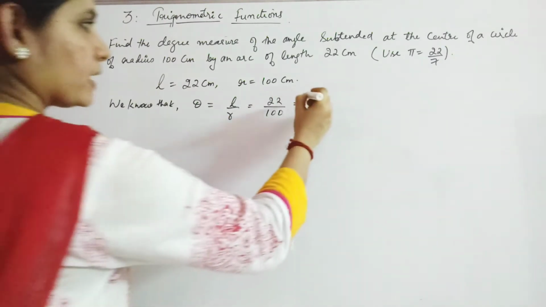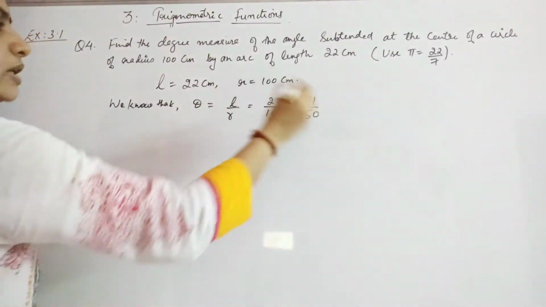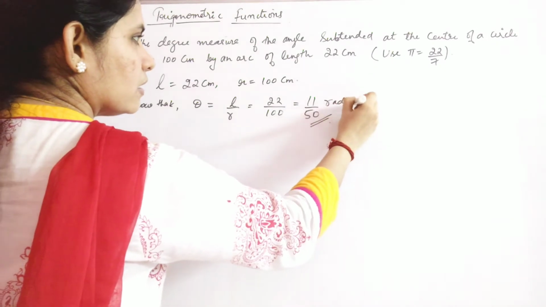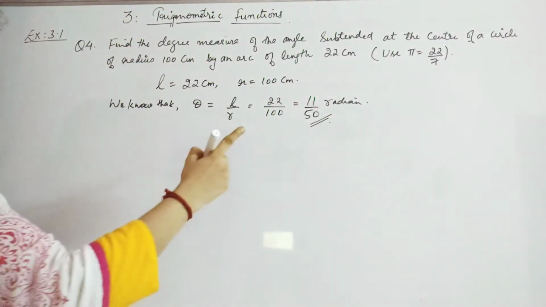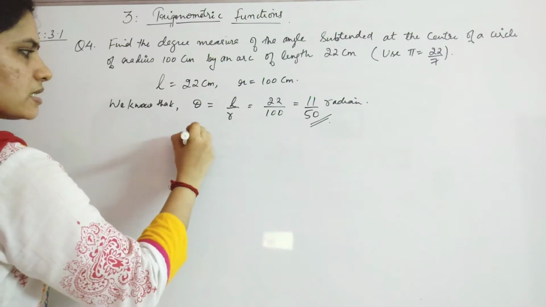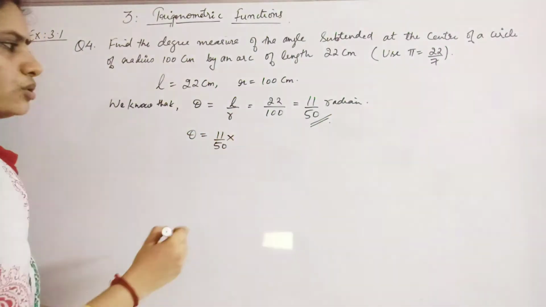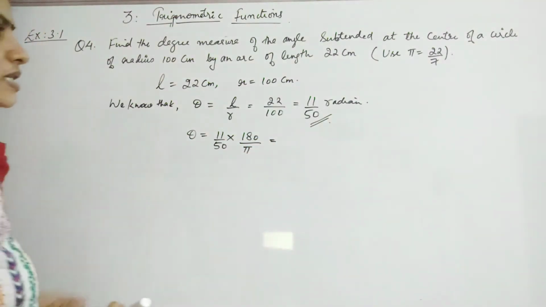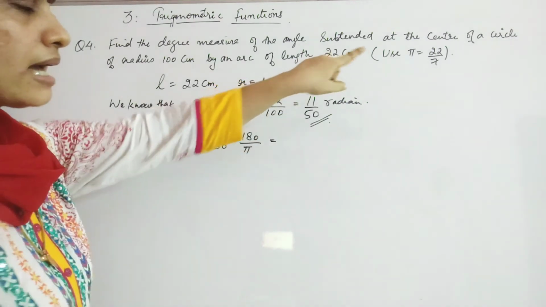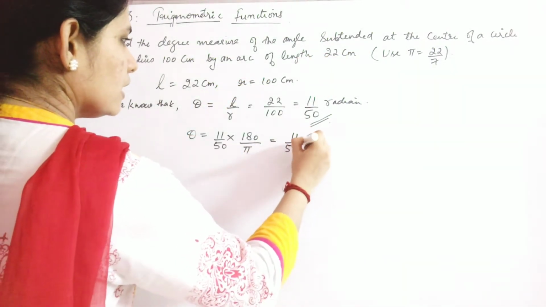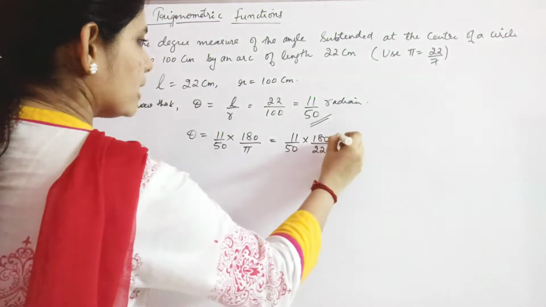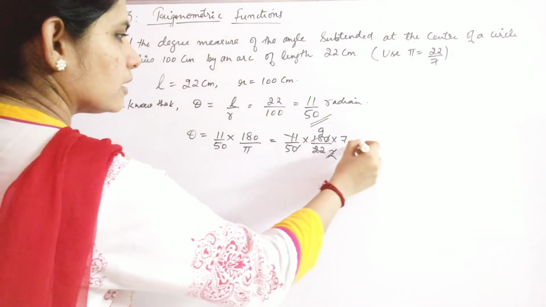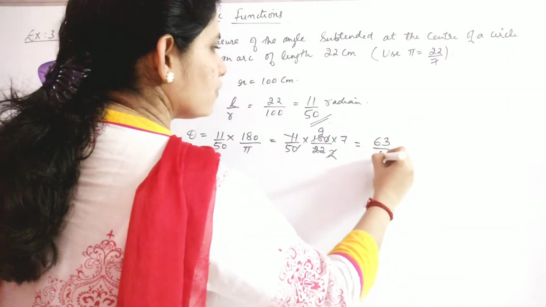11 by 50, right? So now what thing you got, that is 11 by 50 is in radians. Okay, this is your radian measure. You have to convert it into degree measure. Okay, and how to convert? That means this theta is same as 11 by 50 into, you have to multiply it with 180 by pi in order to convert it into degree measure, right? Now we will replace this pi as 22 by 7. So 11 by 50 into 180 by 22 by 7. 0 gets cancelled, then this gets cancelled, this becomes 9. So you are getting your 63 by 5. Okay.